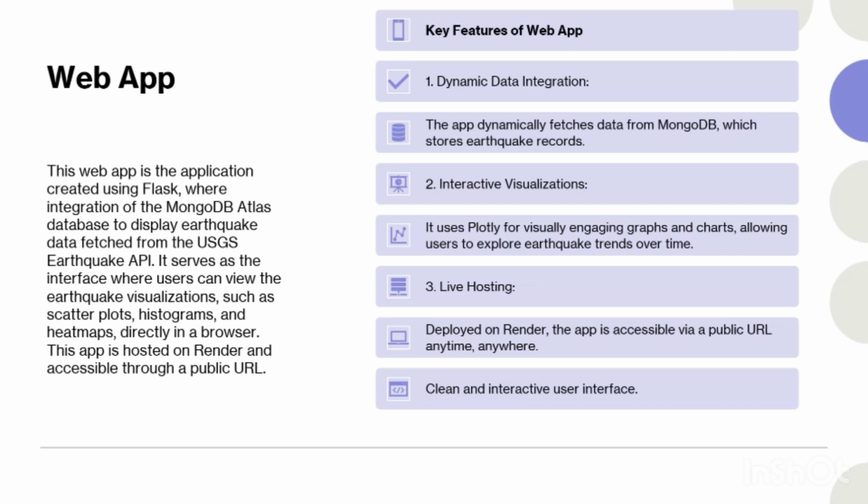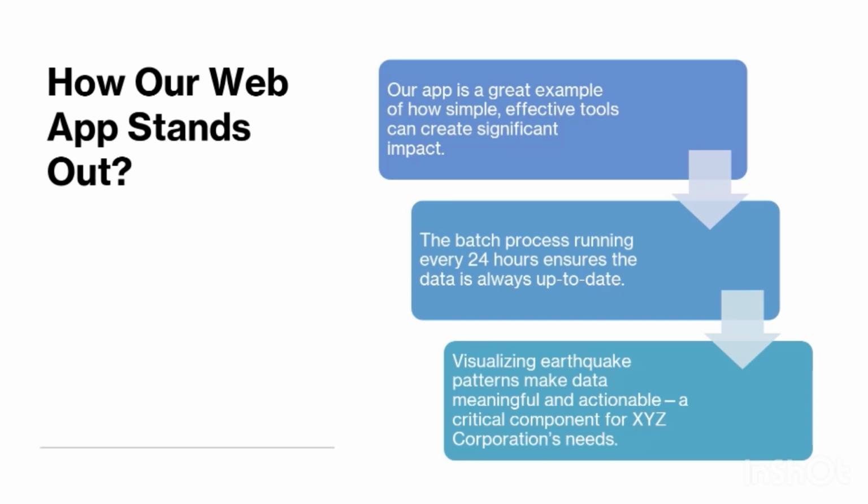So our web app is the application we created using Flask, with integration of MongoDB Atlas to display the earthquake data fetched from the USGS earthquake API. It serves as the interface where users can view the earthquake visualizations such as scatter plots, histograms, and heat maps directly in the browser. This app is hosted on Render and accessible through a public URL. How our web app stands out.